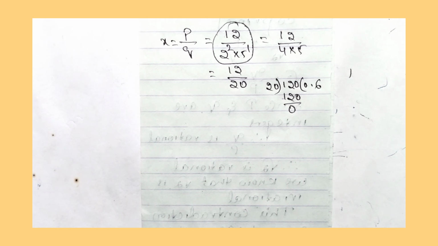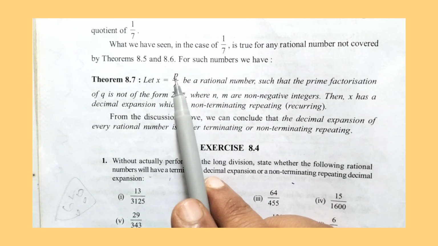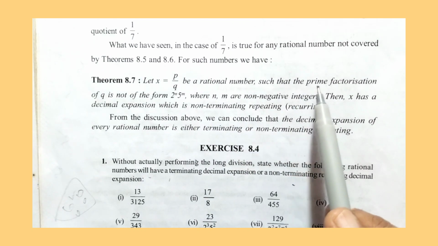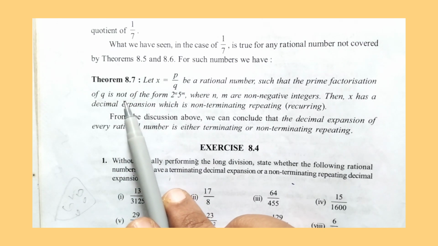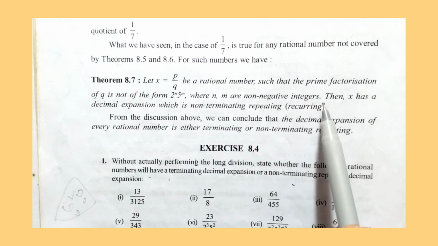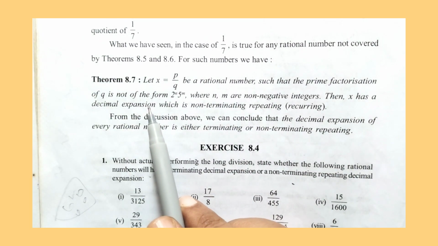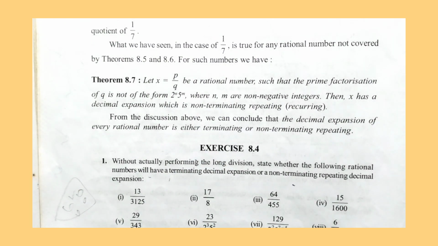Now let us see theorem 8.7. Let x equal p by q be a rational number such that the prime factorization of q is not of the form 2 to the power of n into 5 to the power of m, where n and m are non-negative integers. Then x has a decimal expansion which is non-terminating repeating. Non-terminating repeating means the remainder 0 does not come. Non-terminating means 0 does not come, and repeating means the number keeps repeating.